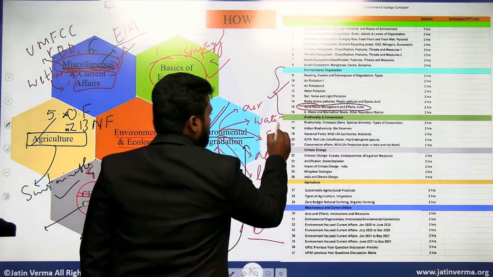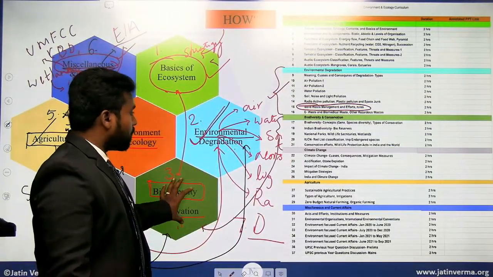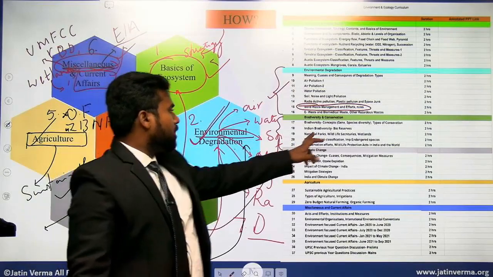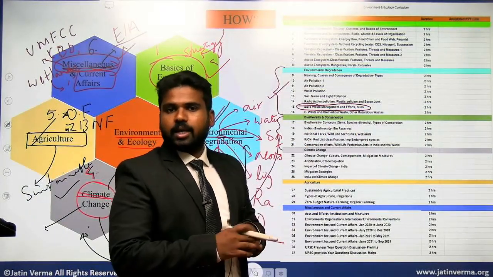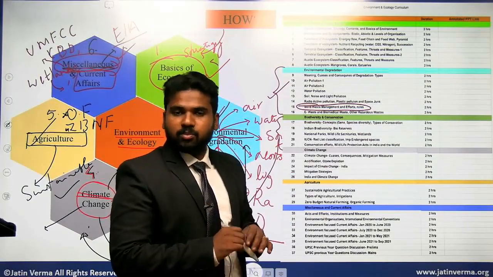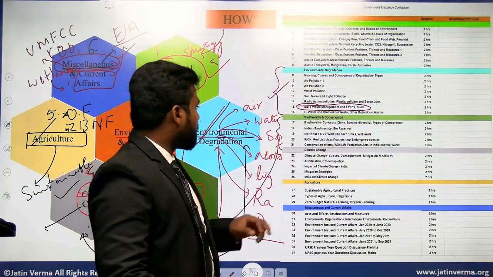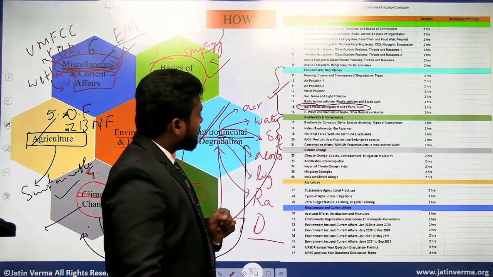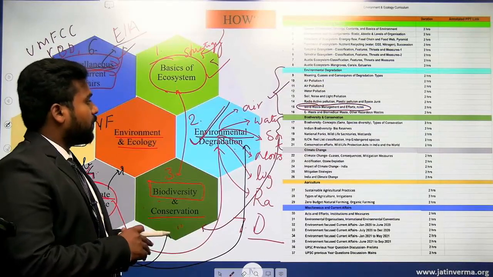Then coming to biodiversity and conservation. Whatever topics I have discussed here, like biosphere reserves, what is the concept of it, how many biosphere reserves are there in India, what are the characteristics of them, what are the important species present in them. Then we will be looking at national parks, wildlife sanctuaries, wetlands, and the distinction between these.